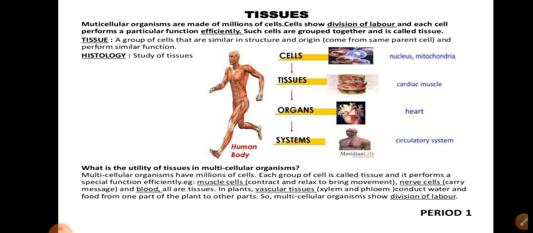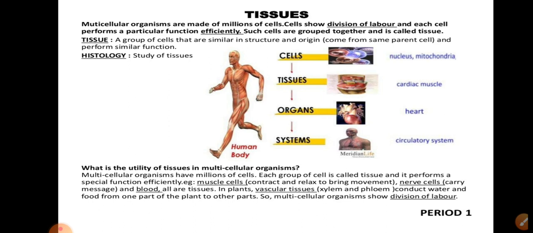Multicellular organisms are made up of millions of cells. Cells show division of labor, and each cell performs a particular function efficiently. Such cells are grouped together and called tissue. Means a tissue is a group of cells that are similar in structure and origin and perform similar function.